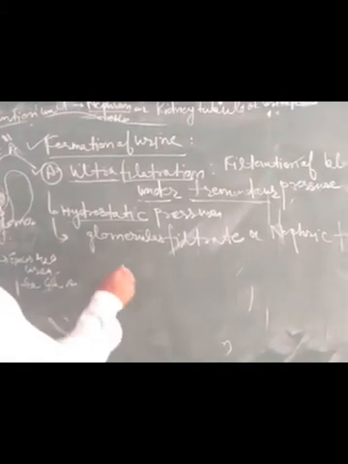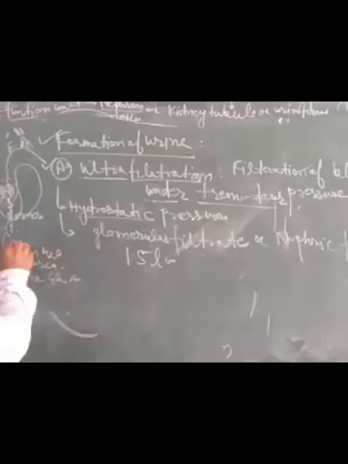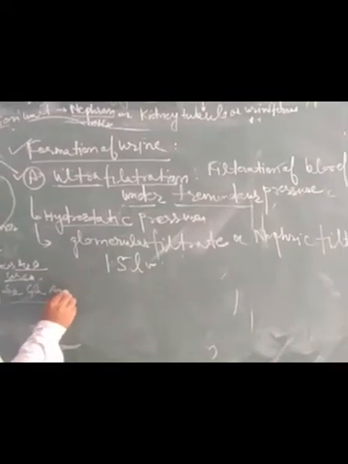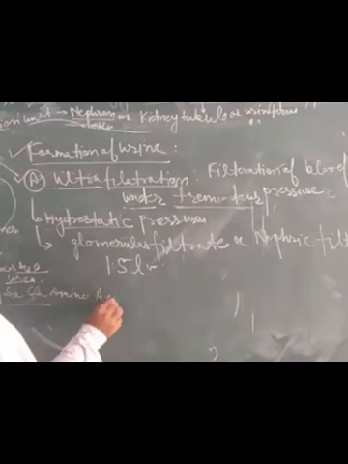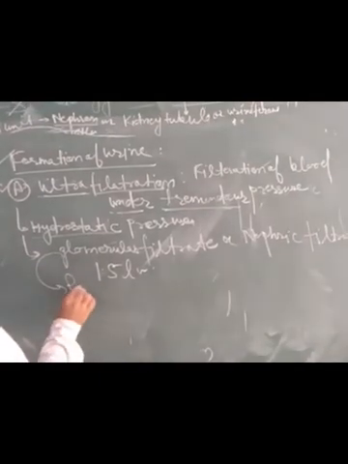As we know, about 1.5 liters of urine is formed daily in a human being. Glomerular filtrate contains excess water, urea, glucose, amino acids, and uric acid. These are the substances present in the glomerular filtrate. Now this glomerular filtrate is reabsorbed.